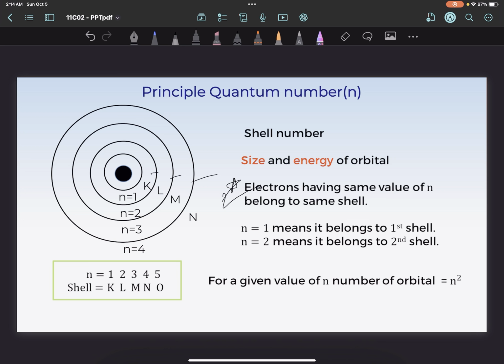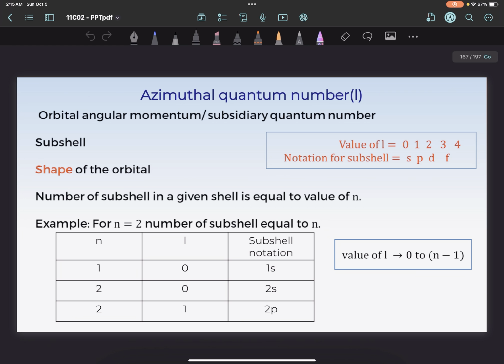This is the criterion. For example, n equal to 1 means it belongs to the first shell. n equal to 2 means it belongs to the second shell. It is also denoted as K, L, M, N, O. Now the azimuthal quantum number is denoted as l. It is the orbital angular momentum. This should be noted: orbital angular momentum. It gives the subshell, which is a further level down than the shell, and determines the shape of the orbital. The number of subshells is equal to n. For example, for n equal to 2, the number of subshells is 2. For example, 1s is a subshell, so s is the subshell. The value of l is 0, 1, 2, 3, 4, and the subshells will be s, p, d.